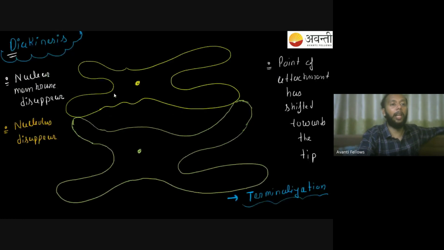After that, you will have diakinesis. So the point of crossing over has moved towards the tip, and both the chromosomes have been attached to each other at the tip. And this event of the point of attachment going towards the tip is called terminalization. Once it has been done, we are coming to the end of prophase 1. The nuclear membrane will disappear and the nucleolus will also disappear. This is what happens in diakinesis.